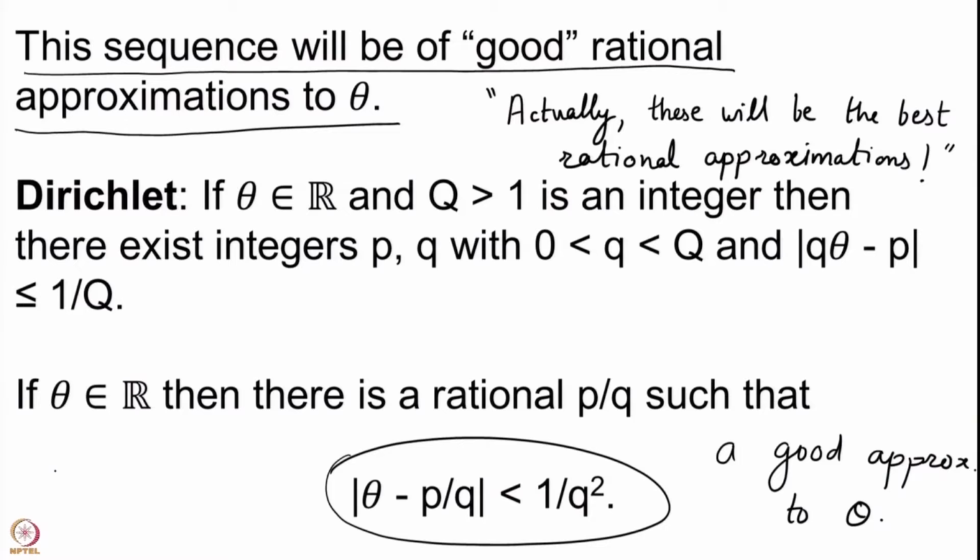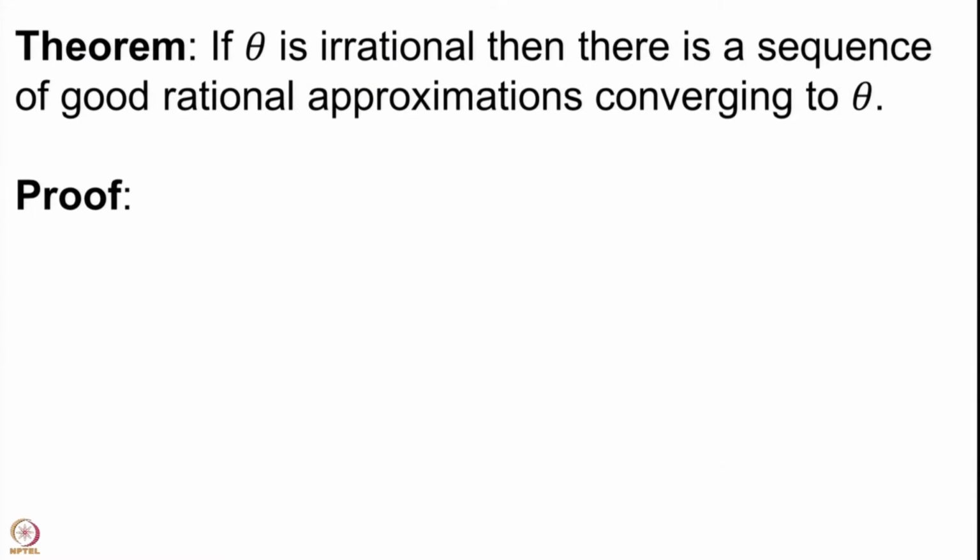So, first of all, because we have this result saying that whenever we have a real number theta, then there is always a rational p by q satisfying this property, or which is the same as satisfying this inequality. If our real number theta happens to be an irrational number, then we will prove that there is a sequence of these good rational approximations converging to theta.